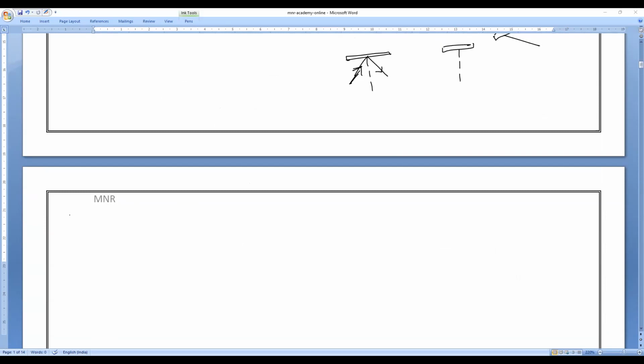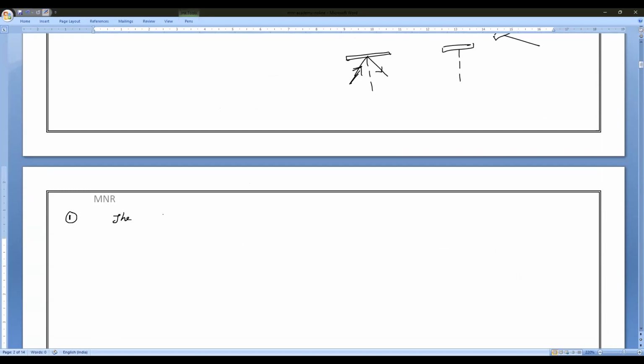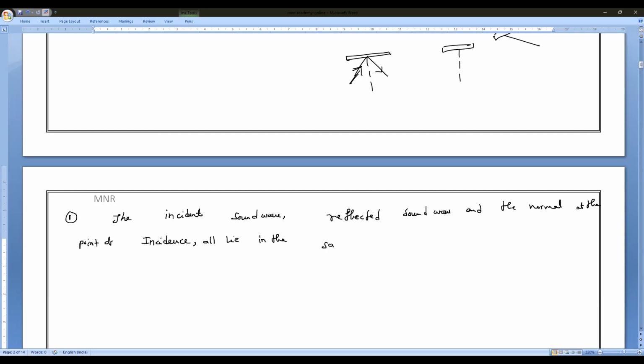So please note it. First law: the incident sound wave, the reflected sound wave and the normal at the point of incidence all lie in the same plane. Am I right?